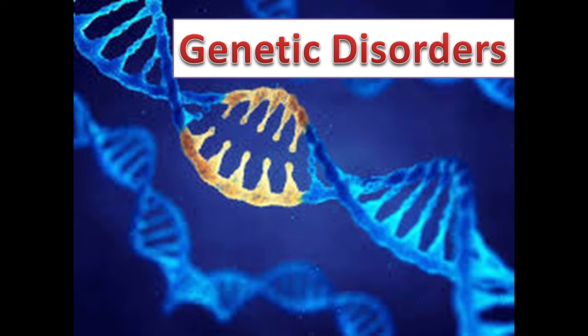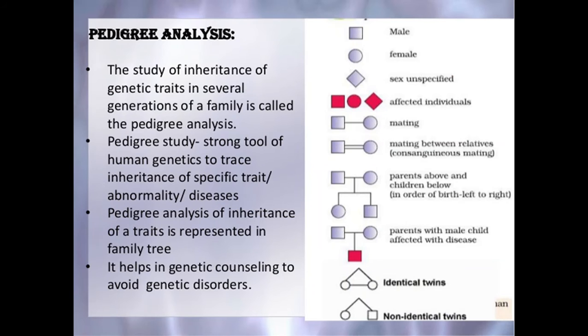So study of the family history about inheritance of a particular trait provides an alternative. Such an analysis of traits in several generations of a family is called pedigree analysis. So before knowing about genetic disorders in a particular family, the pedigree analysis is done. Let us see what is meant by pedigree analysis. It is the study of inheritance of genetic traits in several generations of a family.